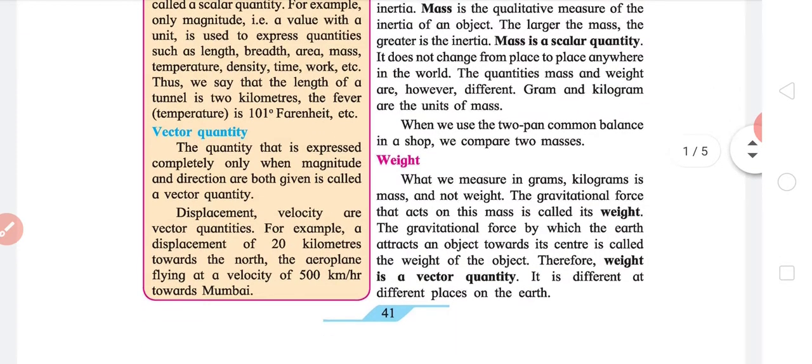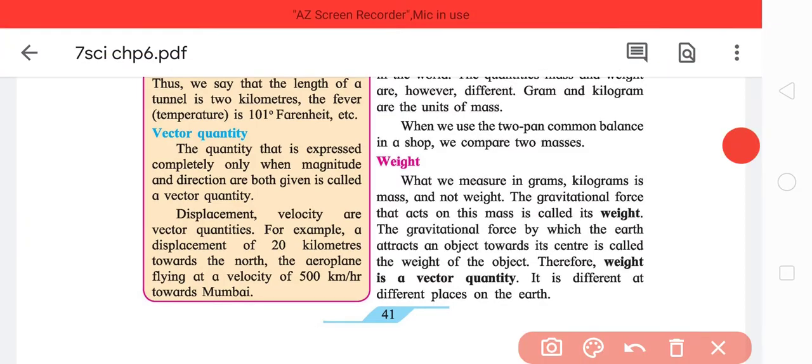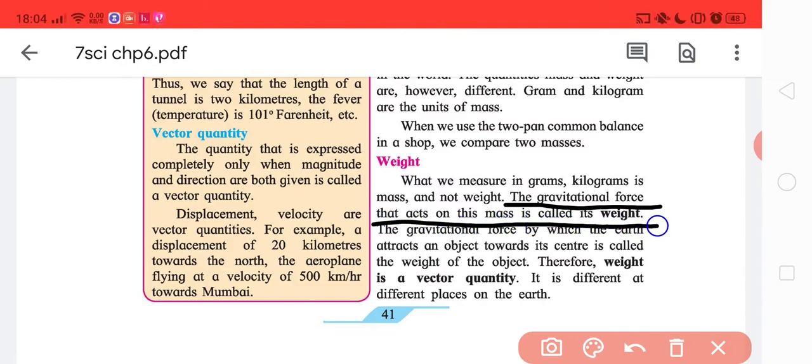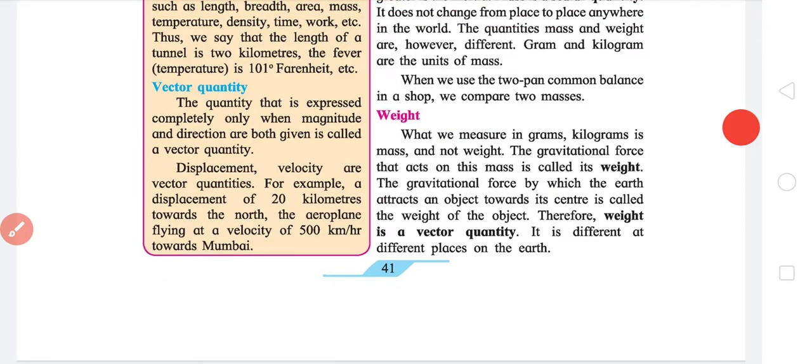So when we measure in grams, kilograms, it is mass and not weight. Now what is weight then? The gravitational force that acts on this mass is called its weight. Okay. Gravitational force by which the earth attracts an object towards the center is called the weight of an object.